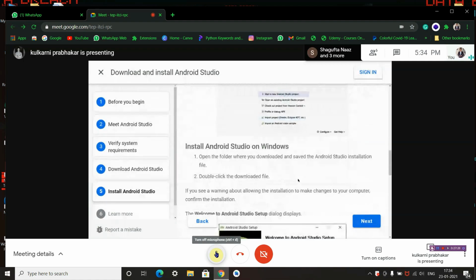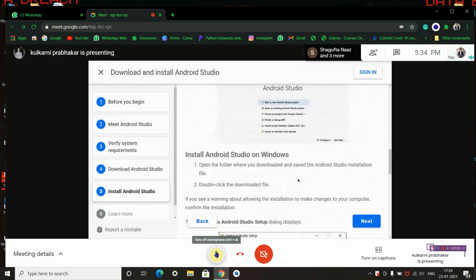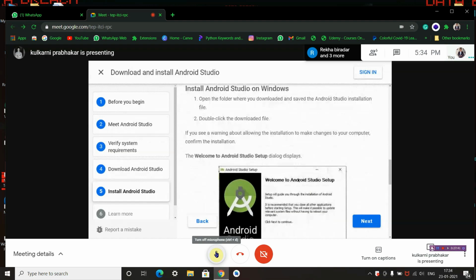Now the process above was for Mac users using the Mac operating system. Now going for the installation of Android Studio on Windows. The very first step is to open the folder where you downloaded and saved the Android Studio installation file. Double click the downloaded file.